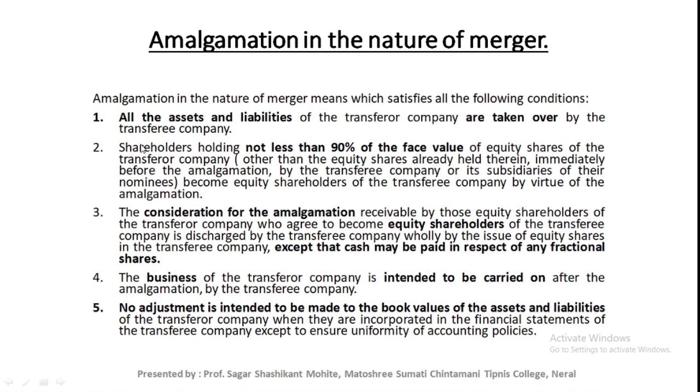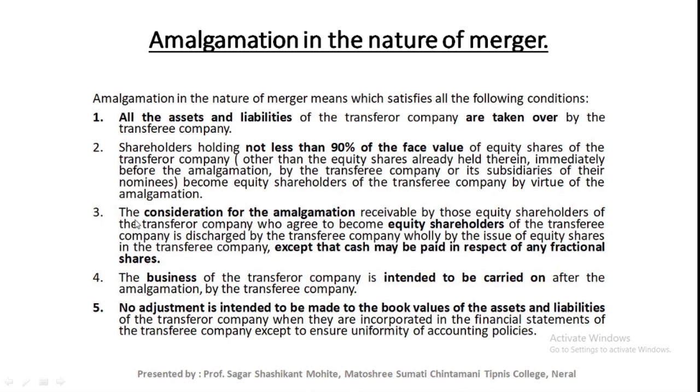Means the new company should take over all the assets and liabilities of the old company. Second condition: shareholders holding not less than 90% of face value of equity shares of the transferor company become equity shareholders of the transferee company. That means 90% of the shareholders of the old company should be shareholders of the new company.